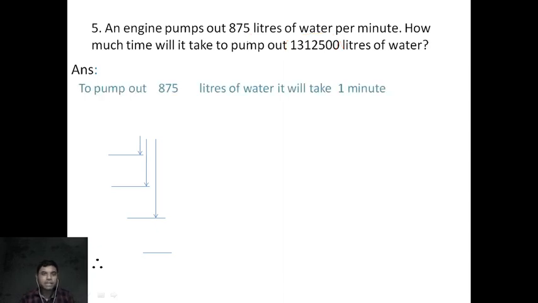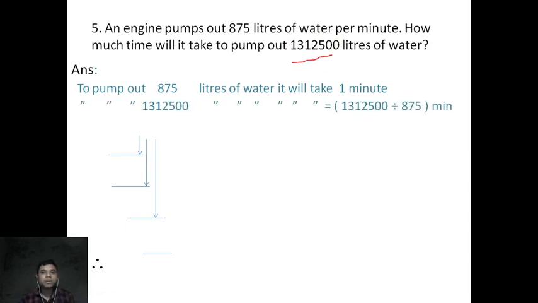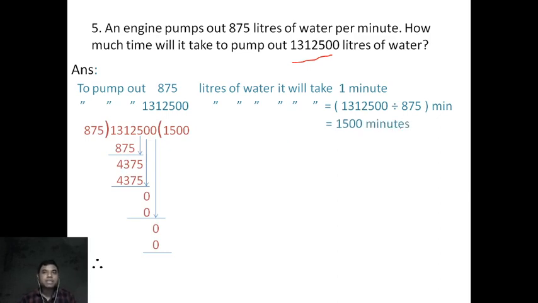So write the statement: to pump out 875 liters of water, it will take 1 minute. Now for this, what do you have to do? Division, because the total amount is given. So how many minutes will it take? Write it and do this calculation. That means 1500 minutes. Now change it into hours.